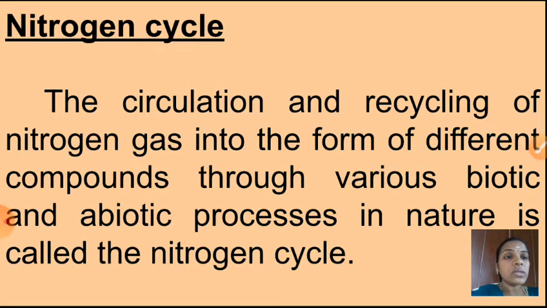Next, the nitrogen cycle means the circulation and the recycling of nitrogen gas into the form of different compounds through various biotic and abiotic processes. So you have to remember the circulation and recycling of nitrogen gas from the atmosphere to the living world, and from the living world again to the atmosphere. This is called the nitrogen cycle.